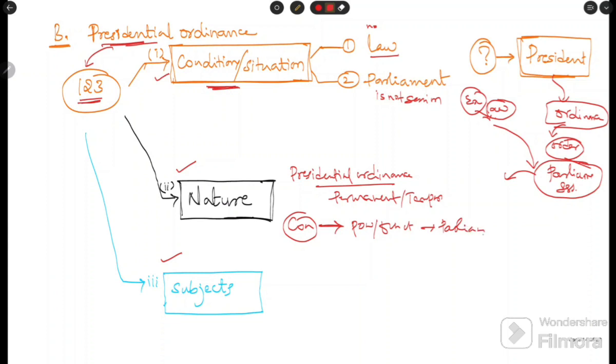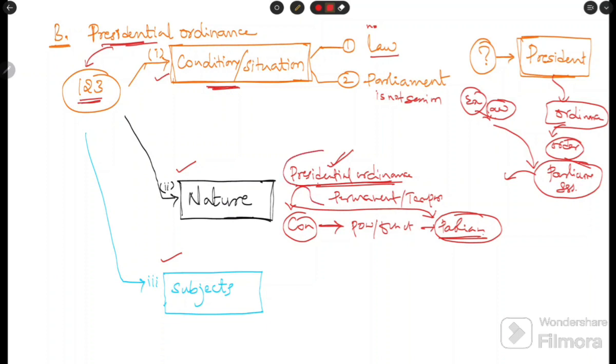Yes or no? We already saw that is the legislative organ of the government. It has the sole power to frame the laws. But here the only person, that is the president, makes the ordinances. Don't you think the president is taking away this role of Parliament? Yes or no? Yes, he is.